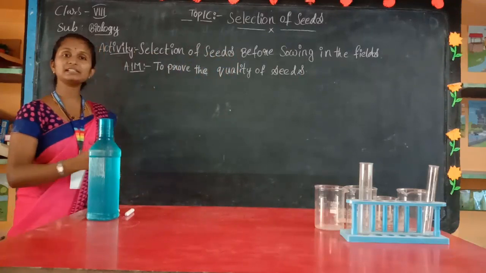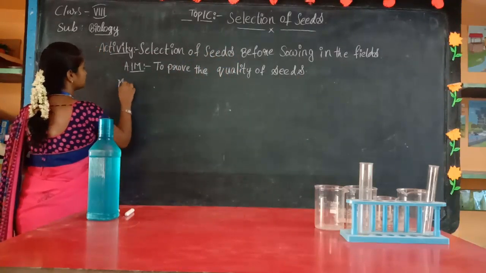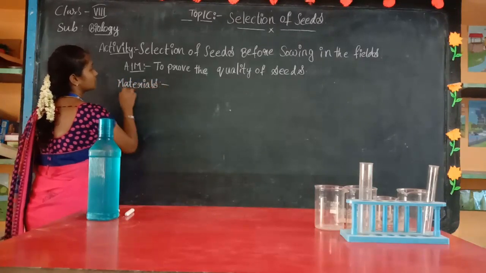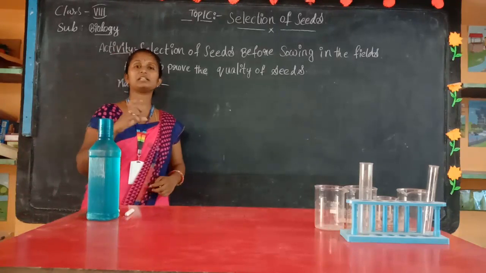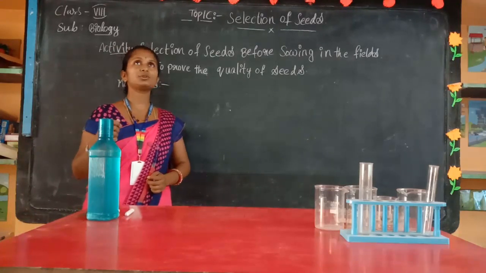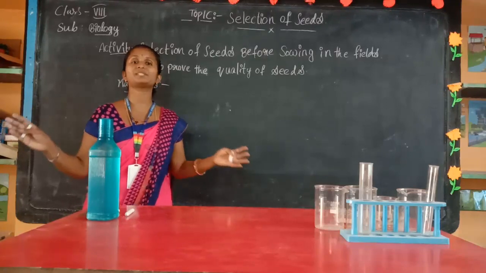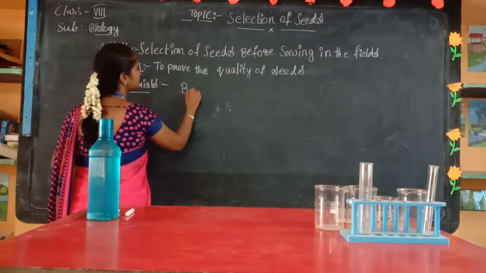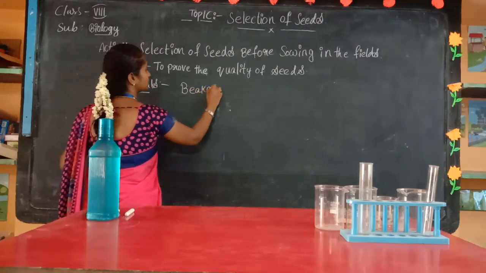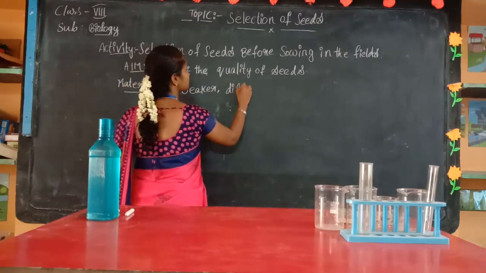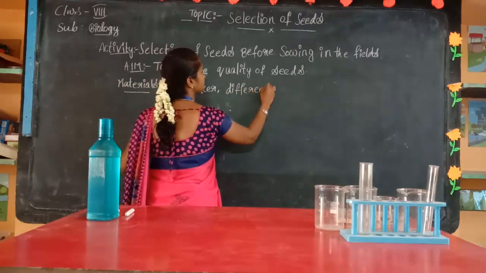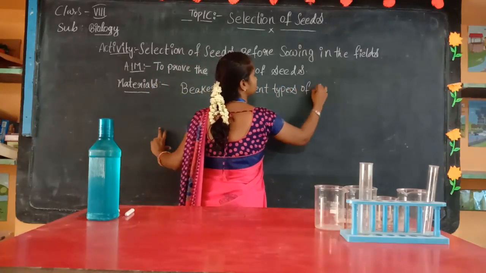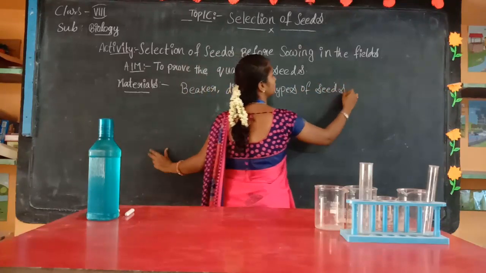And what are the materials you need? Materials. I am just showing you a small quantity of seeds, but when you go to the fields, they will take big tubs and select the seeds. Just I am going to take a beaker, different types of seeds, and water.